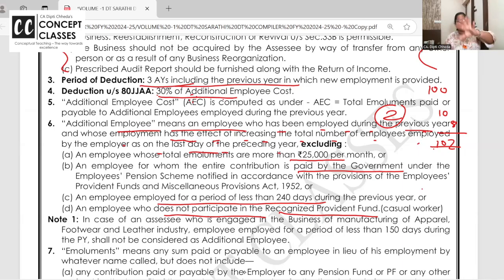We hire people, they work for a day or evening, take their payment, bye-bye. They are our casual workers. We don't pay PF and ESIC for them. What have we done in the labour chapter, right? Additional employee is excluding 25,000 per month, and the government condition is 240 days; if they have worked less, it is not done, and in PF.